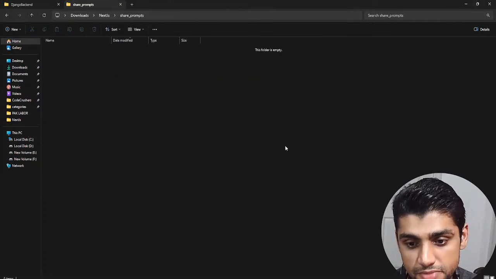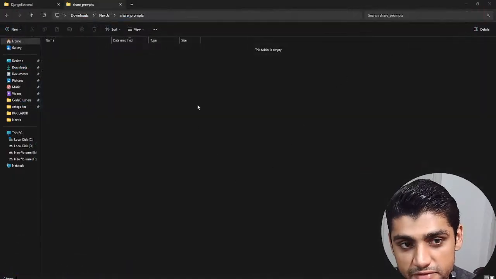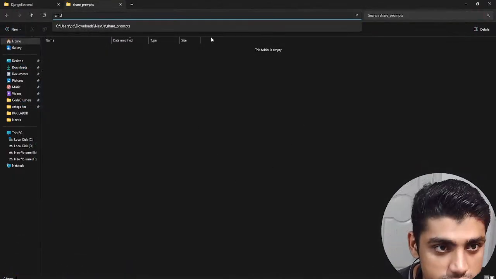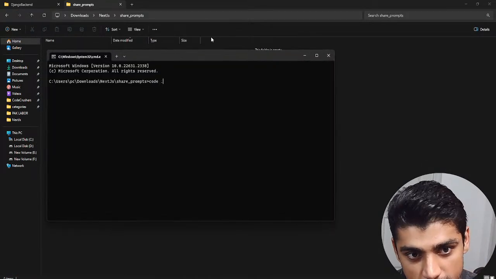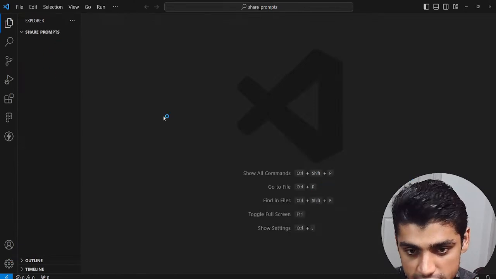Now we want to open this up in Visual Studio Code. I have a lot of other things going on, so I'm just going to remove that. And I'm going to go here, use CMD, and type code and dot. Okay, now this is our new developer environment.